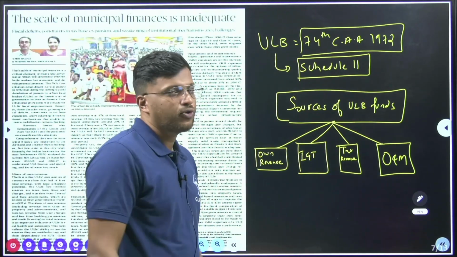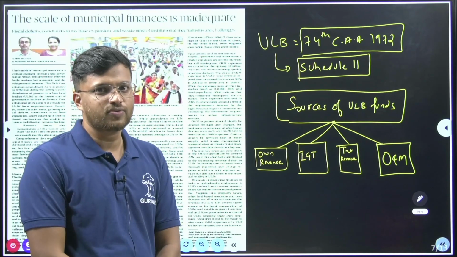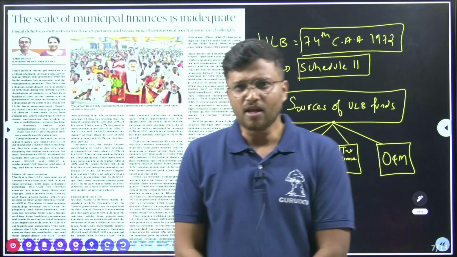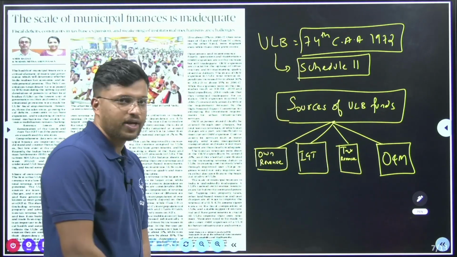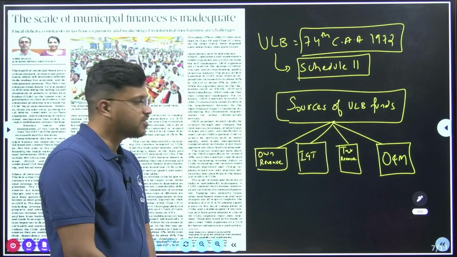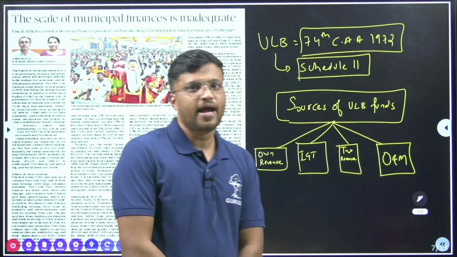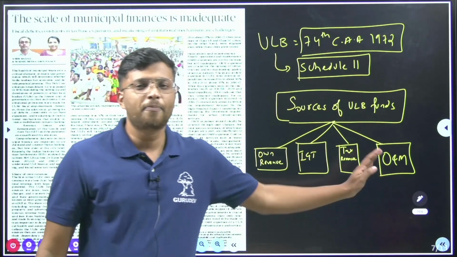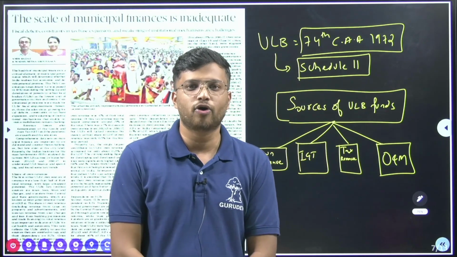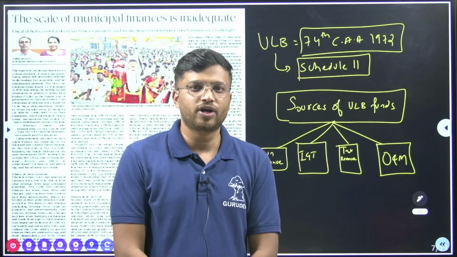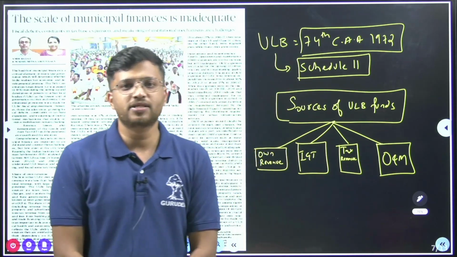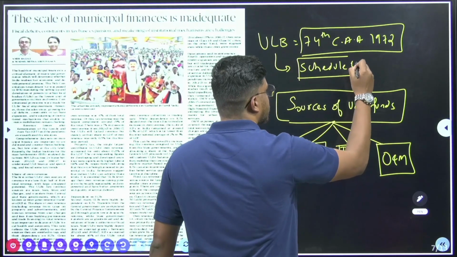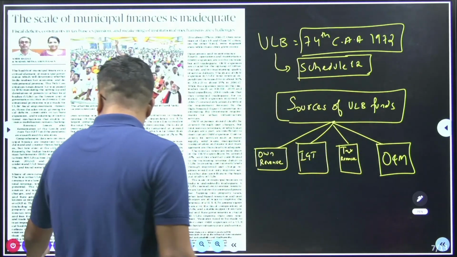Then the source of ULB funds, the source of urban local body funds. There are four sources: own revenue, intergovernmental transfers, tax revenue, and operational and maintenance fees that everyone pays. In every city it is present. For example, we pay for water bills, sanitation, whatever they are, so they come under operational and maintenance fees. Sorry, this is the 12th Schedule. Okay. Sorry. So moving on.